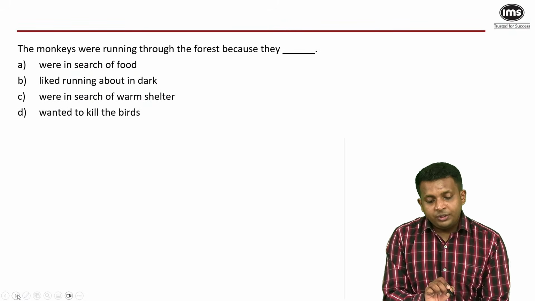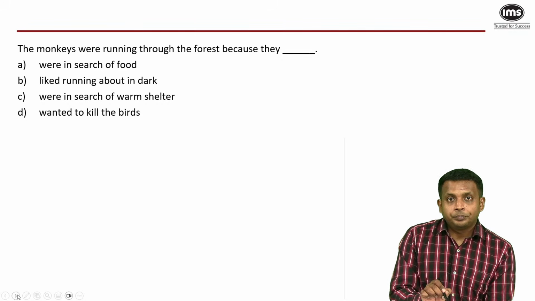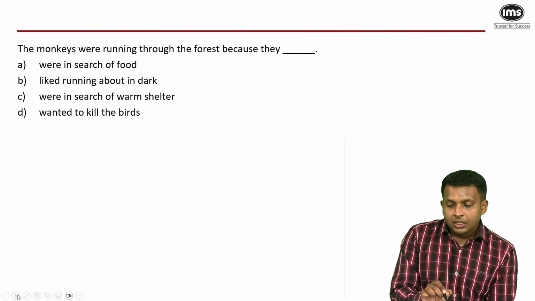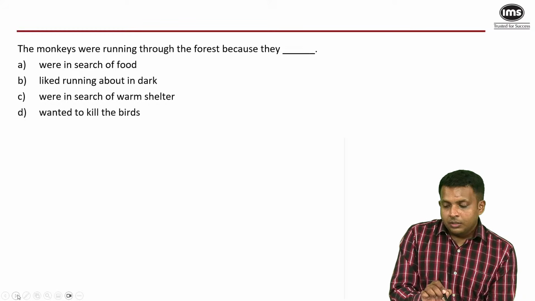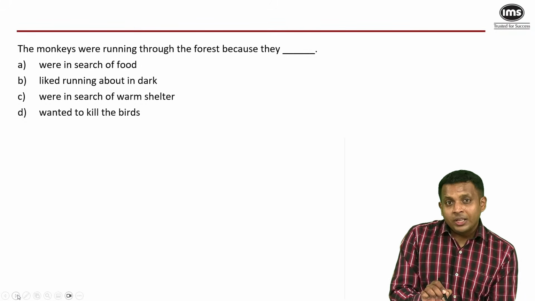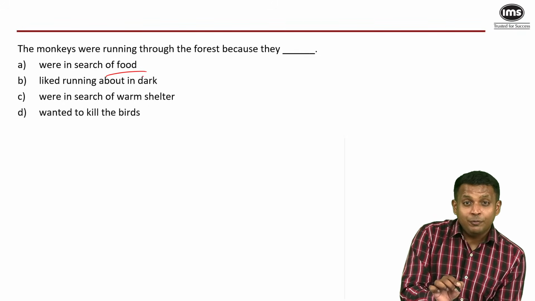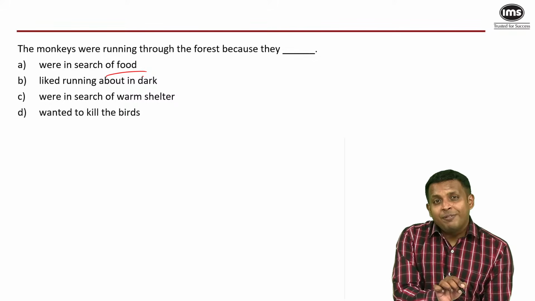The monkeys were running through the forest because they blank. So the night was cold and stormy, and what the monkeys were looking for was not necessarily food, because they were attracted by the fireflies.